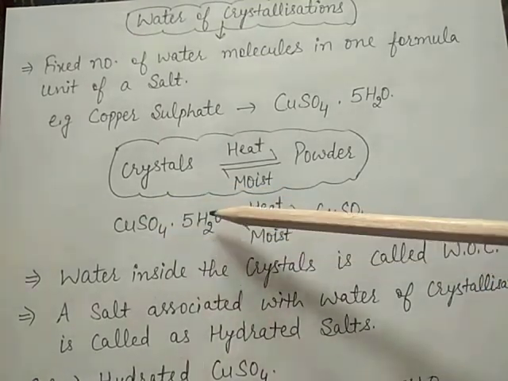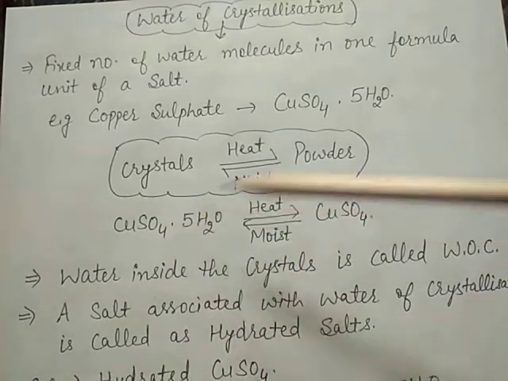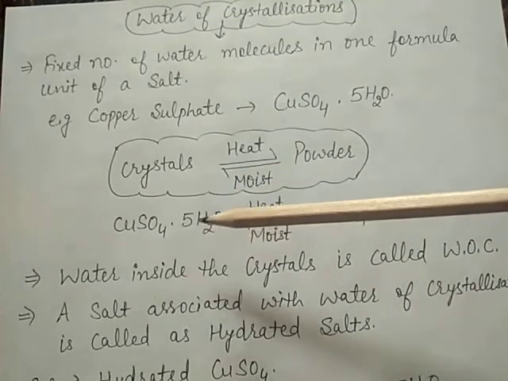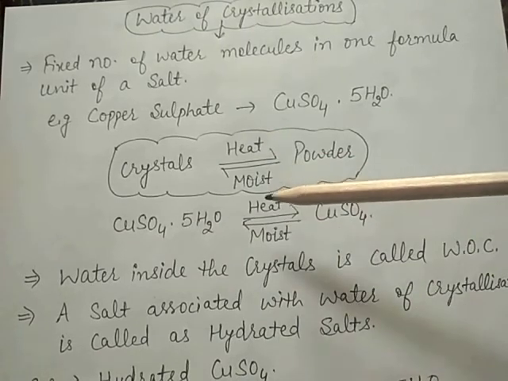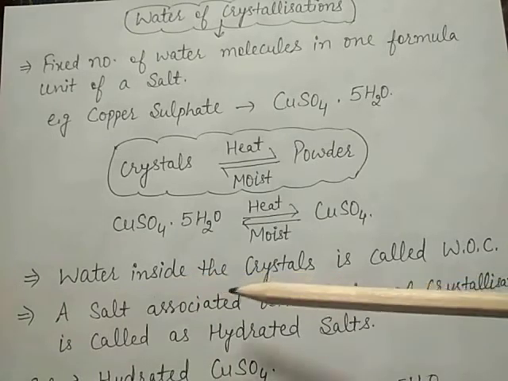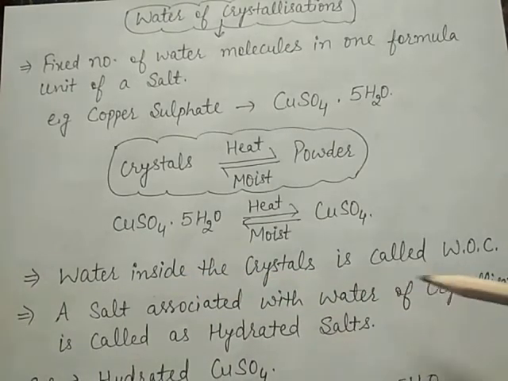It forms a crystal again. The crystal makes a powder and the powder makes a crystal with the help of heating or moisture. Now, the water inside the crystal is called water of crystallization.